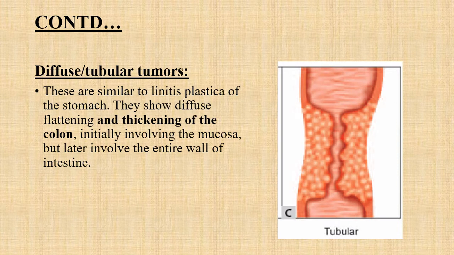The next one is the diffuse or tubular type of tumor. They are similar to the linitis plastica type of lesion of stomach cancer. They show diffuse flattening and thickening of the colon, involving the mucosa initially, but later on involving the entire wall of the intestine.